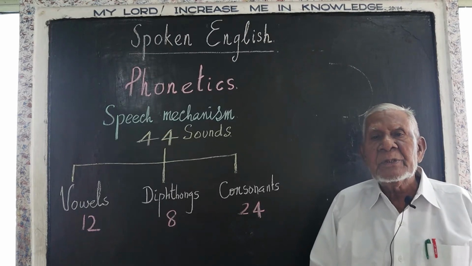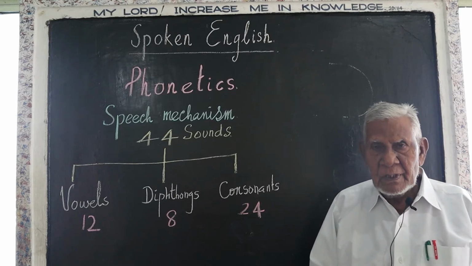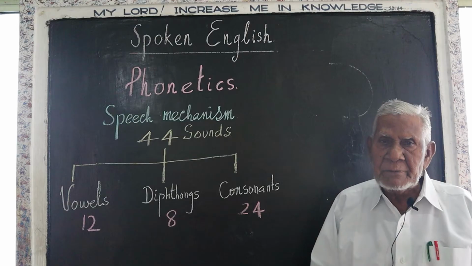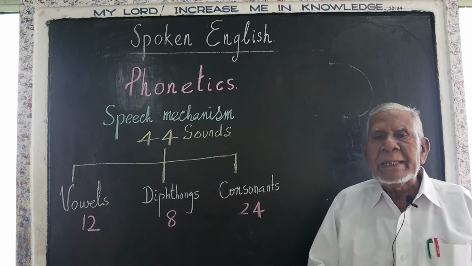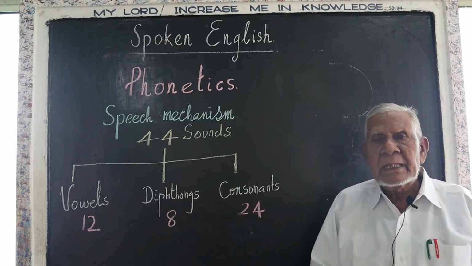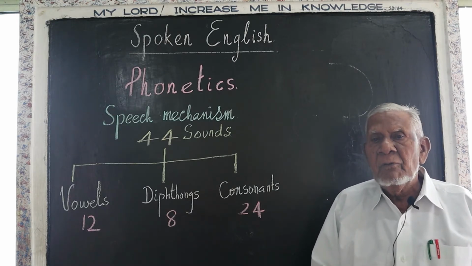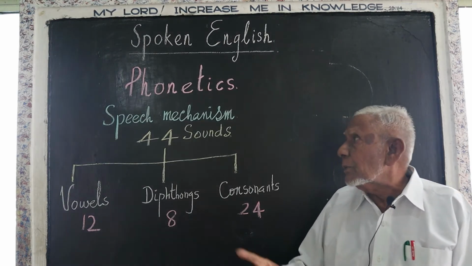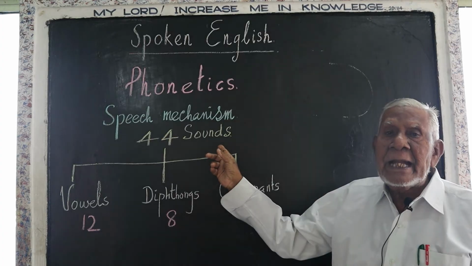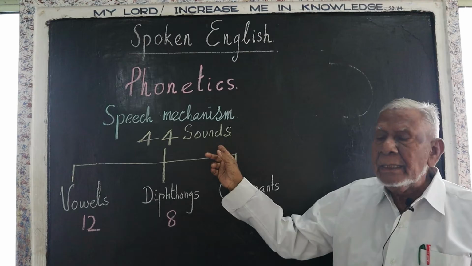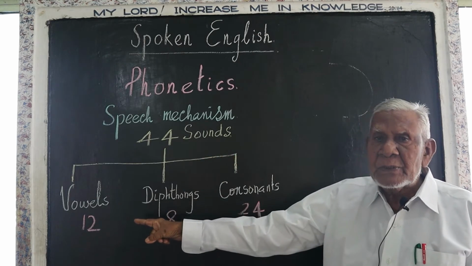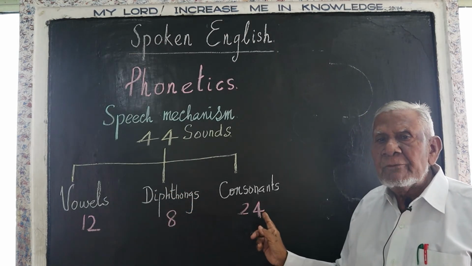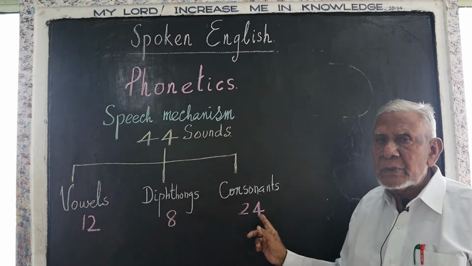Phonetics is a science that deals with the sounds in English. The speech mechanism in English consists of 44 sounds, and those 44 sounds are classified again by 12 vowels and 8 diphthongs and 24 consonants.